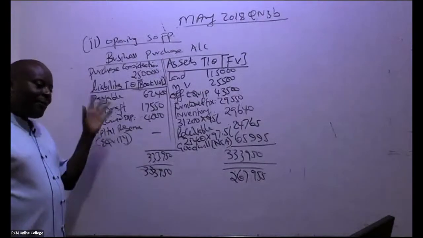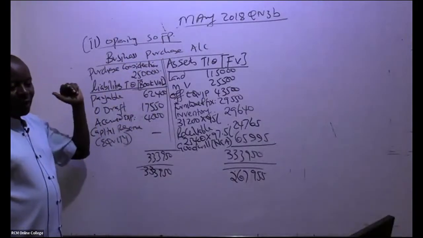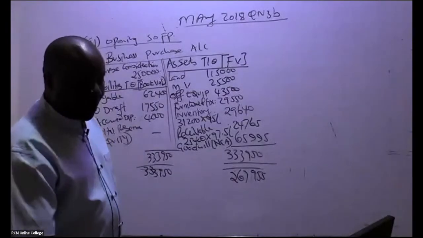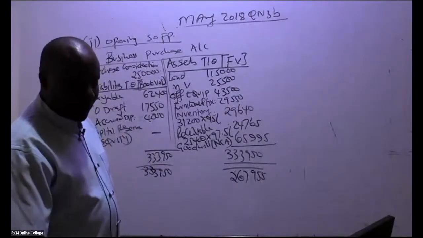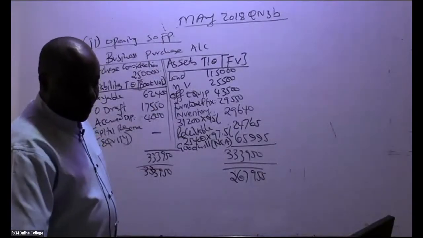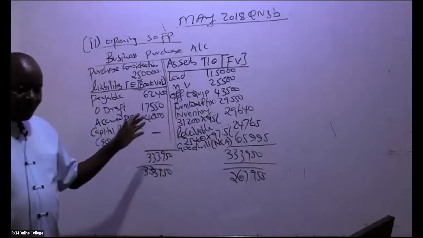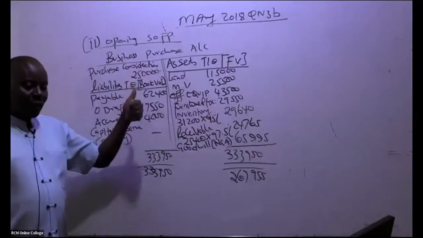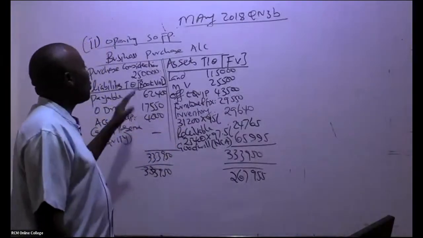So is that okay? Does it make sense? I can see you used different names here. It doesn't matter, whichever name you used, well and good, so long as you're able to follow. Use your teachers' format, use the name that he gave you. So is that okay, ladies and gentlemen, up to here? Basically, I do this to get goodwill or capital reserve for my statement of financial position. So this account is not a must.